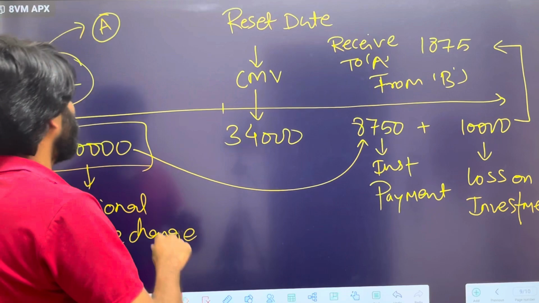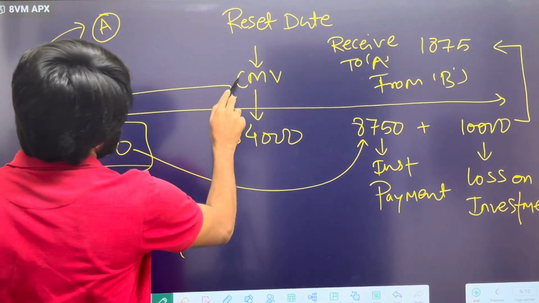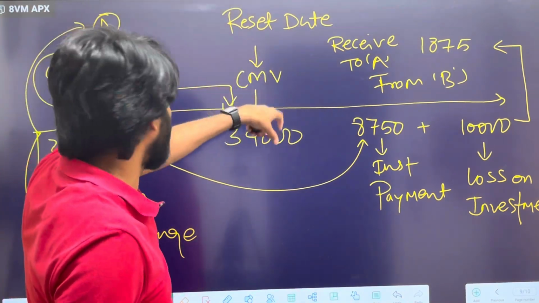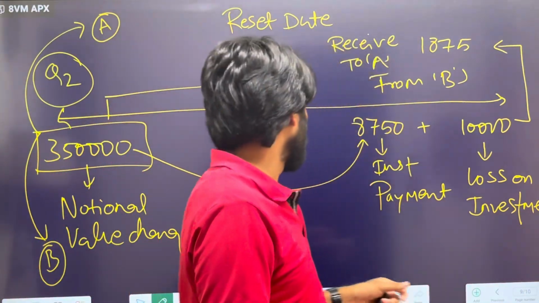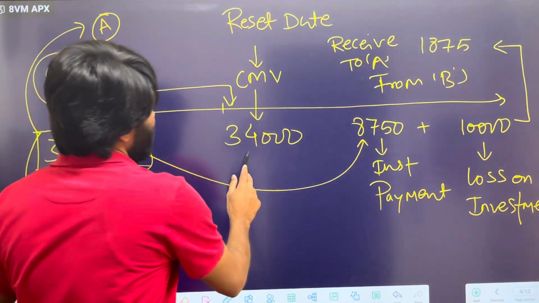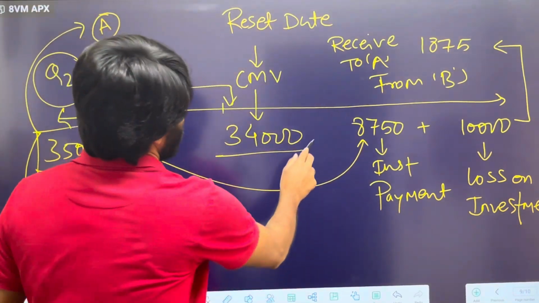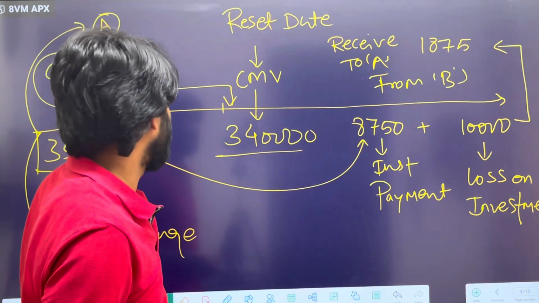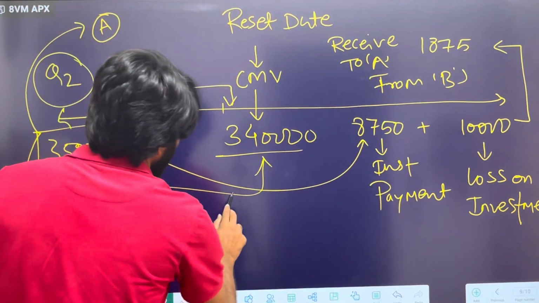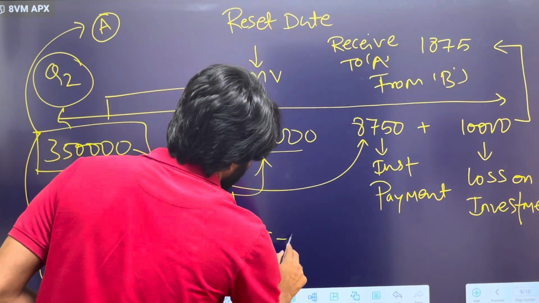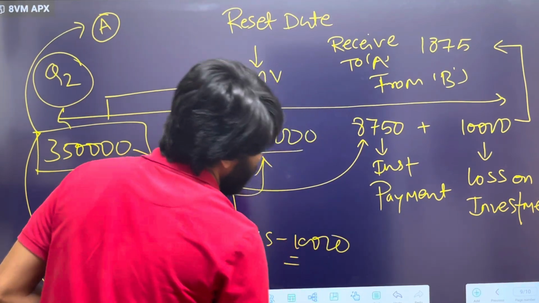And if you compare this notional amount with the current market value of quarter end 2, let's say that value reached 3,40,000. So basically here if you see difference of 10,000. So basically it's a loss, when you compare with the first quarter.